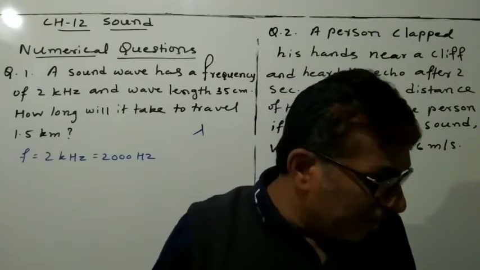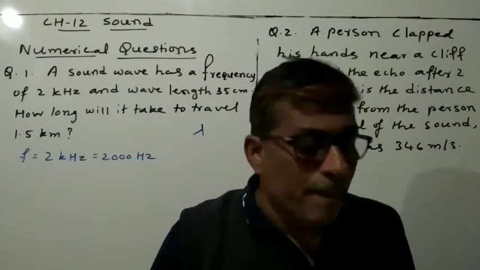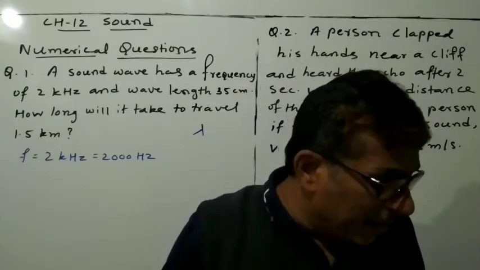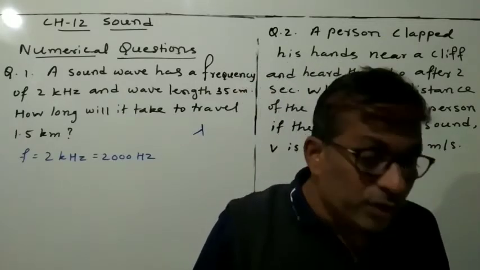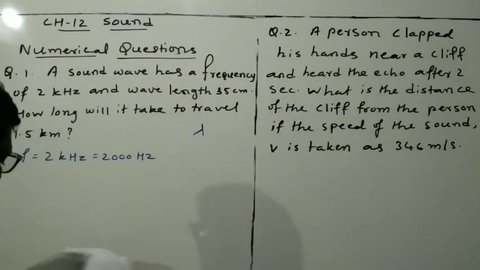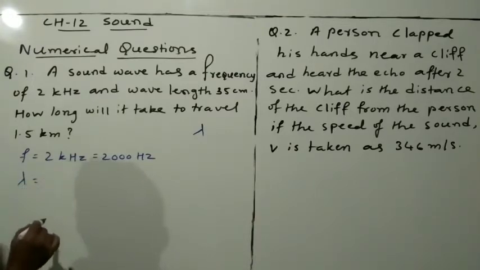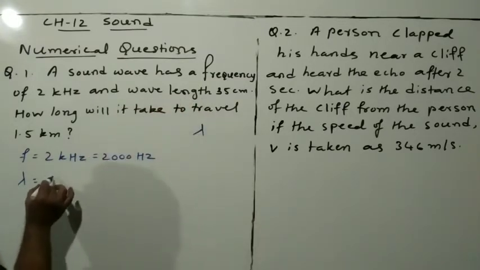That is called wavelength, and it is denoted by the Greek letter lambda. So the wavelength here is 35 centimeter.